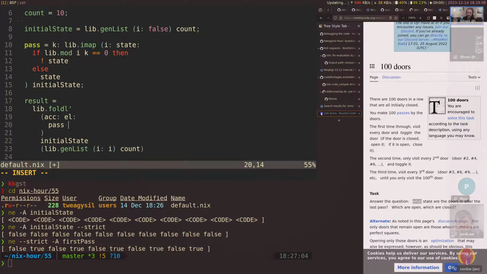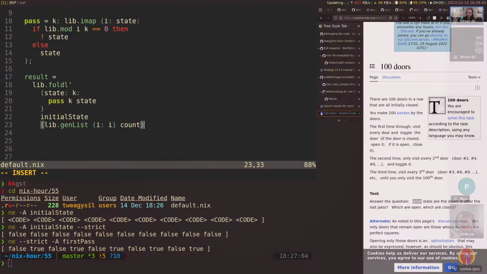So we want to make a pass, and the pass will be, so this is K. So we say K, and we don't want the initial state, so let's just remove this. We can use some eta transformation. So it's the same as state like this. But we can remove this because it's equivalent. And so we just need to make a pass with the state right here. Okay. And let's try this. Result.